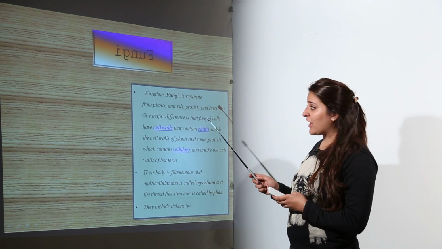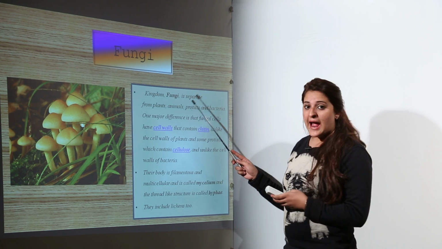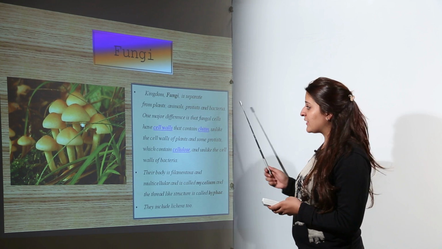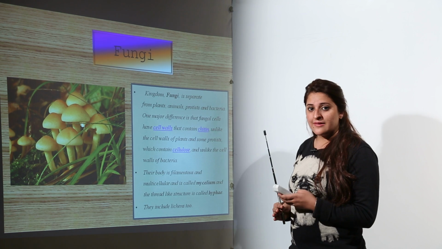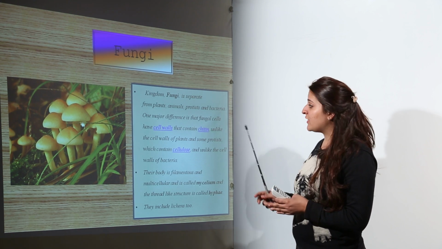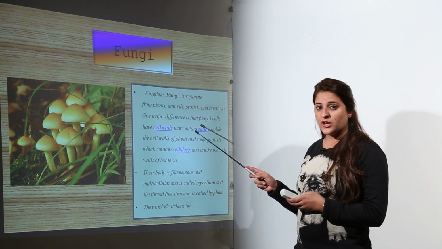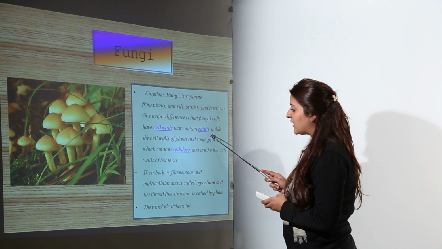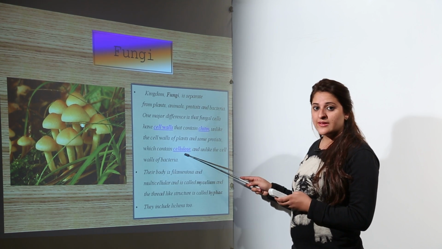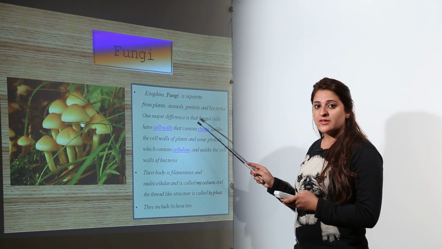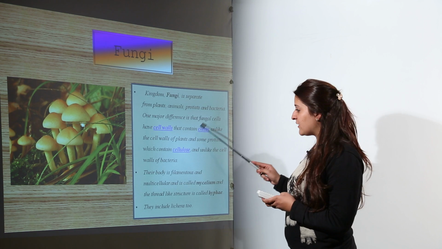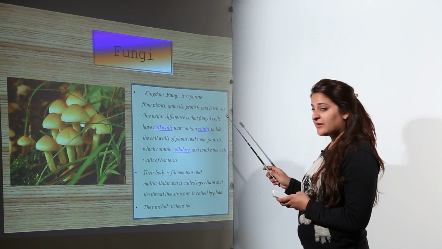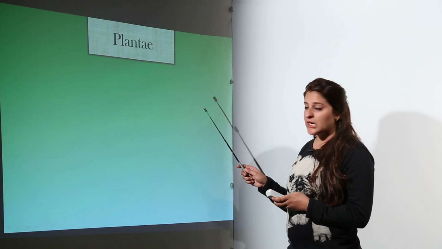The kingdom Fungi is separated from plants, animals, protists and bacteria. It is apart from these kingdoms. The major difference is that fungal cells have cell walls, and the cell wall of fungi consists of a molecule called chitin. Unlike fungi, the cell walls of plants and protists contain cellulose, whereas the fungal cell wall consists of chitin. The body of the fungi is filamentous, and it is usually multicellular. So this is the third kingdom, Fungi.